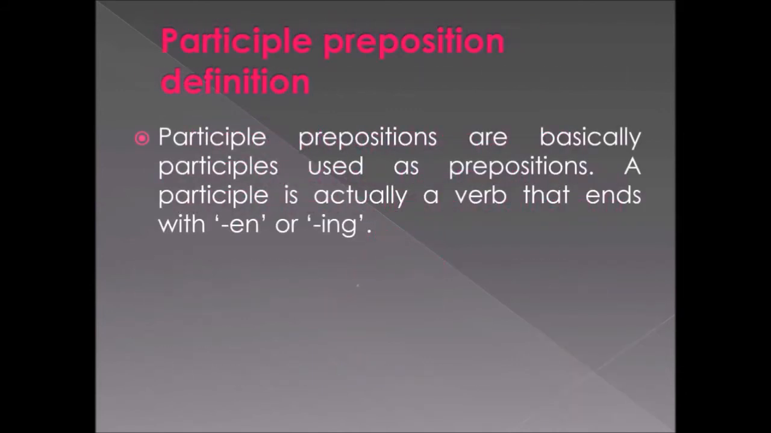Now we are moving to the last type of preposition, that is participle preposition. This is the fourth type of preposition in the second kind. So look at the definition given there. Participle prepositions are basically participles used as prepositions. A participle is actually a verb that ends with en or ing. So participle prepositions are nothing but participle verbs. So what are participle verbs? The verbs that end with en or ing. Can you understand?